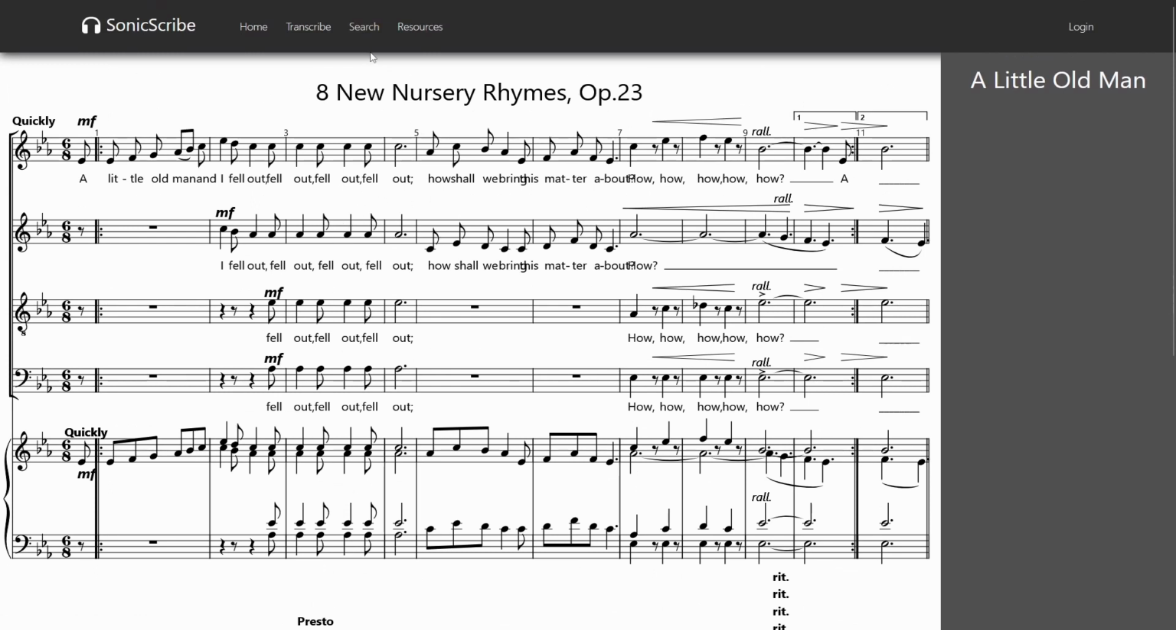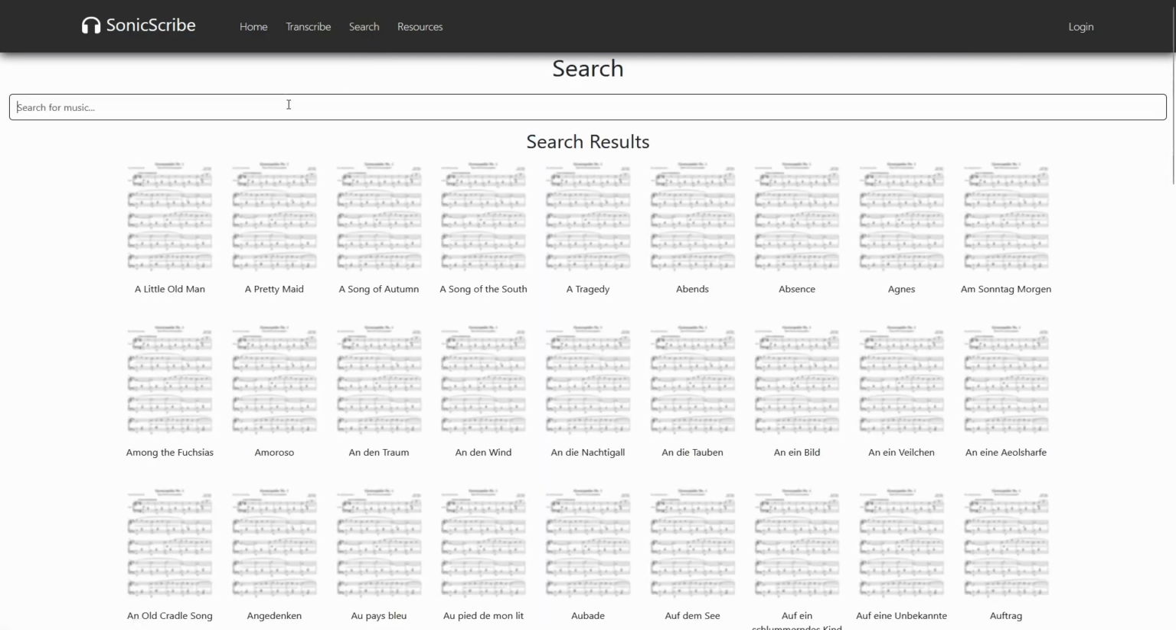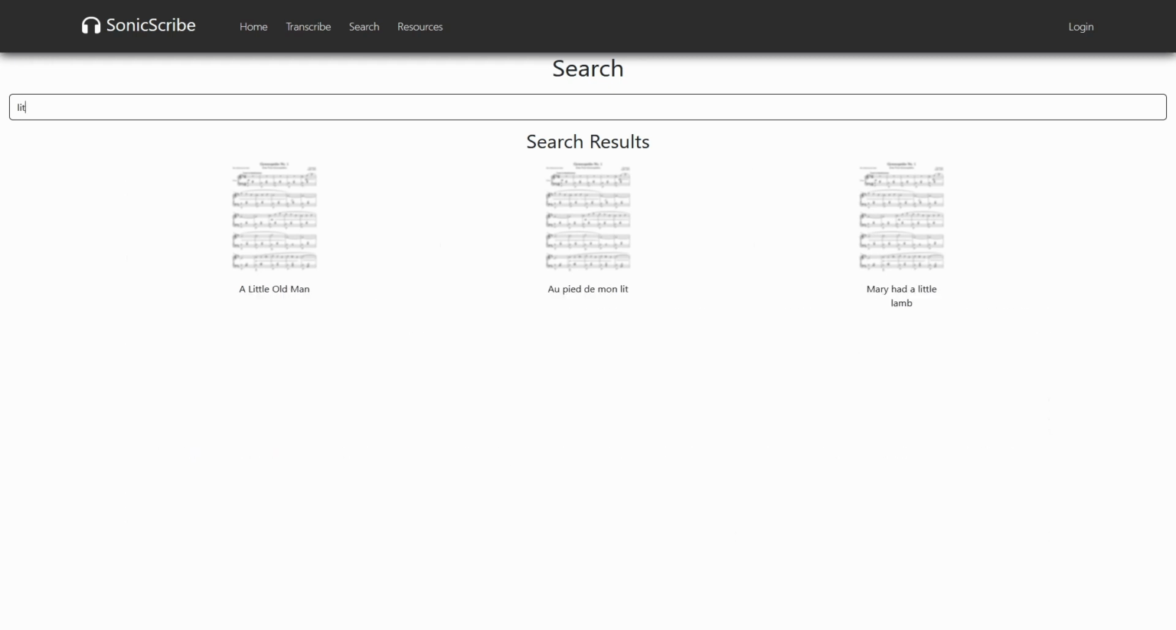And then if you go back and you want to search for a song, we use a substring search. So if I want to search for any song, let's say A Little Old Man, you can search for that and then the results will be displayed.